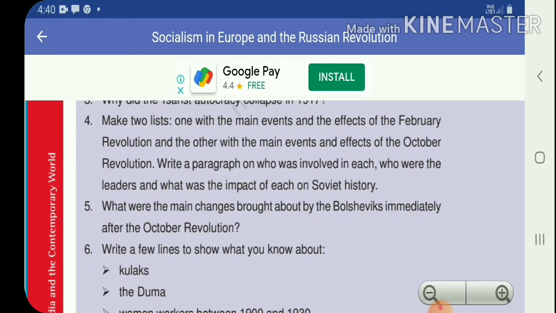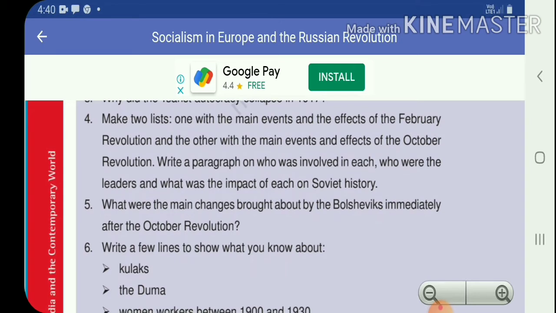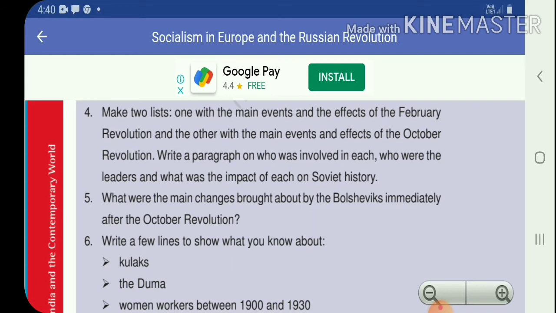The first point: restrictions on public meetings and associations were removed. This is the first effect. And now we will watch the second effect. Soviets like the Petrograd Soviet were set up everywhere, though no common system of election was followed.